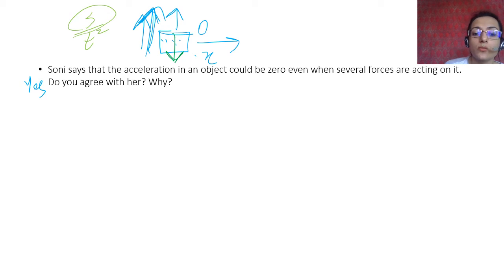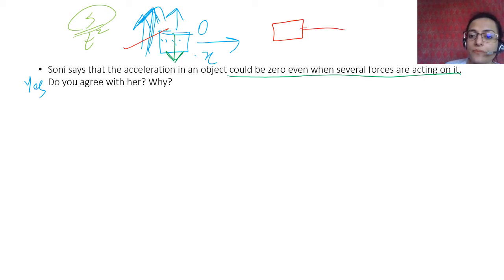So acceleration in an object could be zero even when several forces are acting on it, because the forces could be balancing each other. The net force could be zero. Not just in this case, but even in a case where there is a force acting like this and a force acting like this. We talked about force being balanced and not balanced, right? Unbalanced forces we have seen. So only unbalanced forces give some amount of motion. If the forces are balanced, then there is no motion. If there is no motion, there is no displacement, which means there is no acceleration.